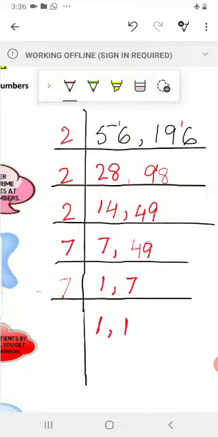Continue dividing the quotients by least prime factors till we get 1 as the quotient for all the numbers. ठीक है? हमने अपने क्वेश्चन को जब तक कंटिन्यू रखा, जब तक हमारे पास 1 एज अ क्वेश्चन ऑल द नंबर्स का नहीं आ गया.